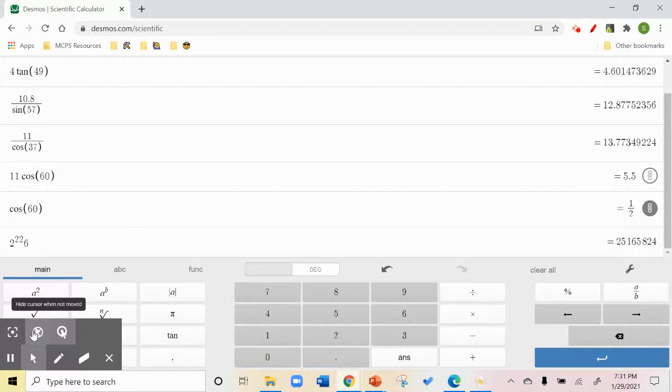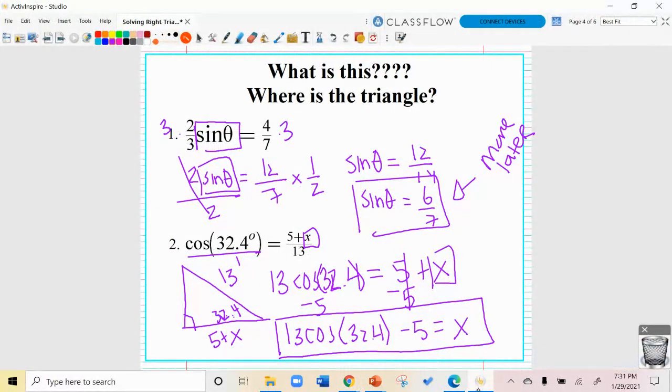Hide cursor when not moved. I don't want to highlight the clicks. There we go. Let's see if I got it now. I forgot it already though.